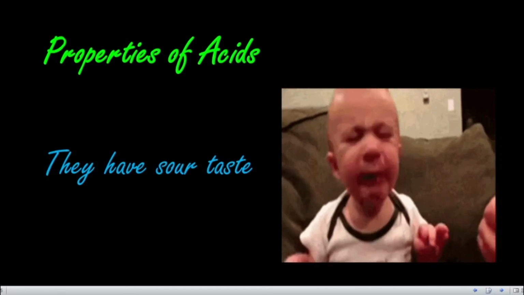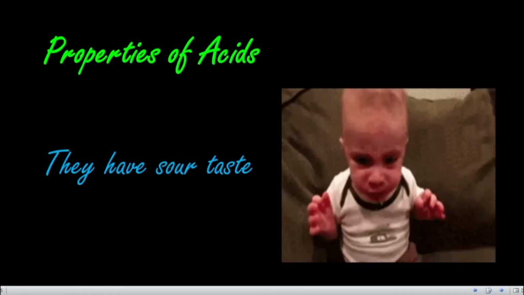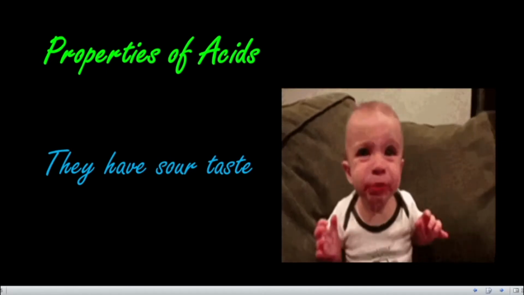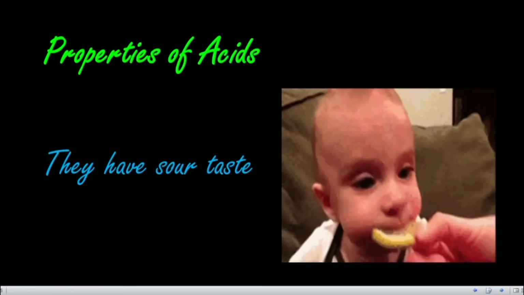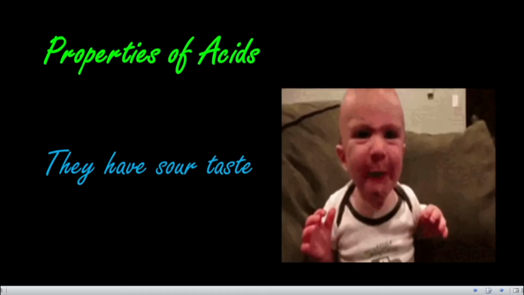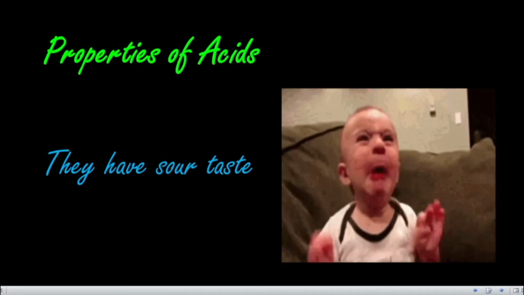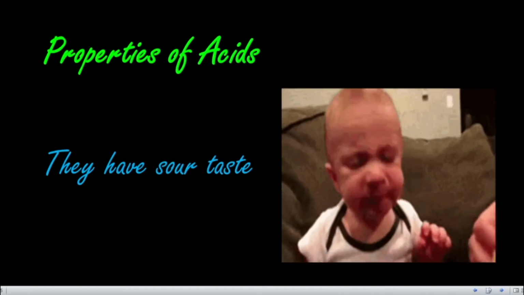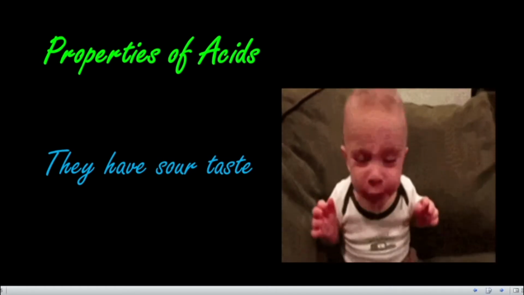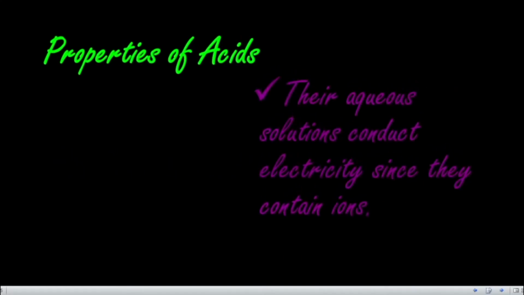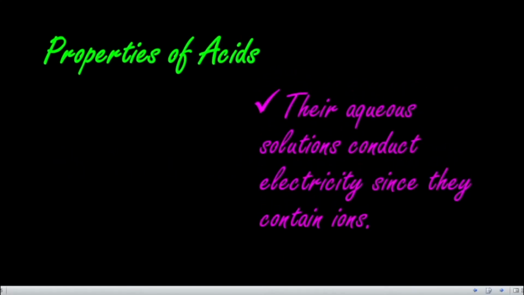This is only applicable for weak acids, because we can taste things such as lemonade and orange juice. Strong acids we cannot taste, because they are highly dangerous and corrosive in nature. So we can taste only weak acids. According to that, acids have a sour taste. This is the first property. The second one is that their aqueous solutions conduct electricity since they contain ions.